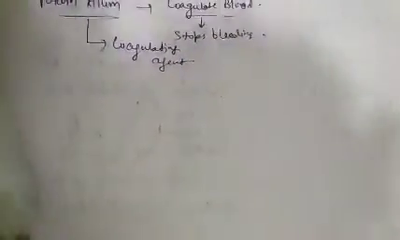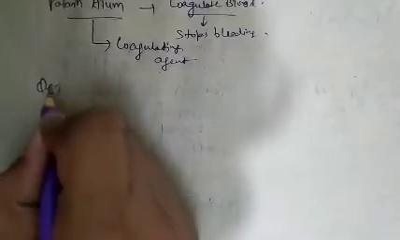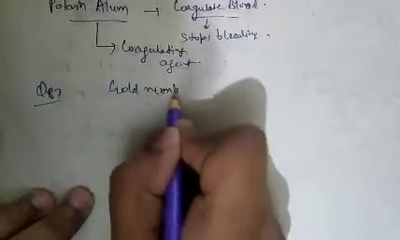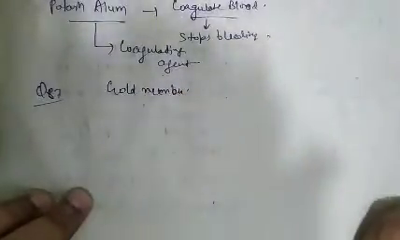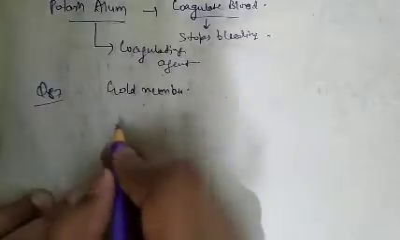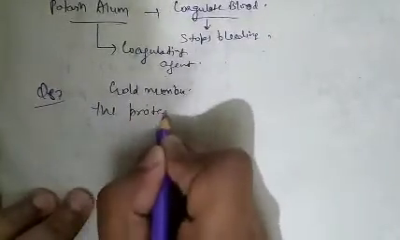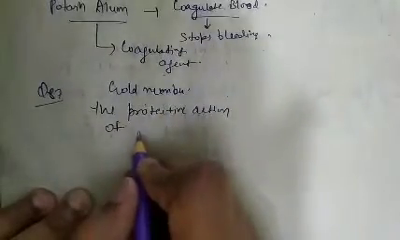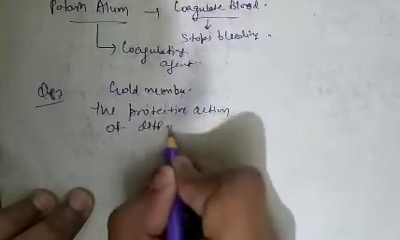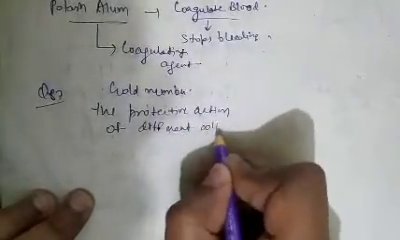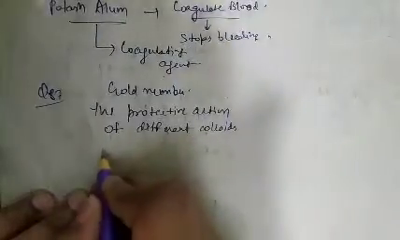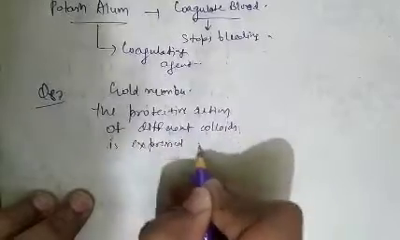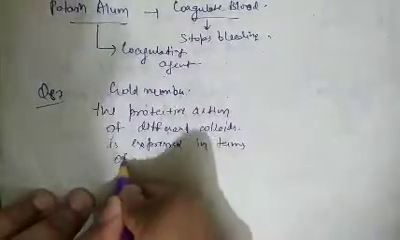See question number 87. Question number 87 is basically gold number. As we know that the protective action of different colloids is expressed in terms of gold number.